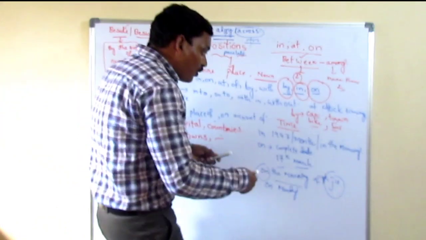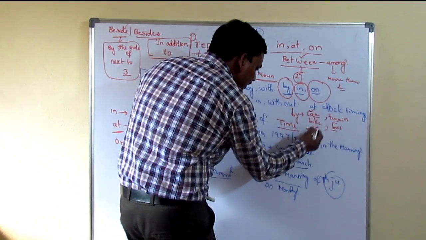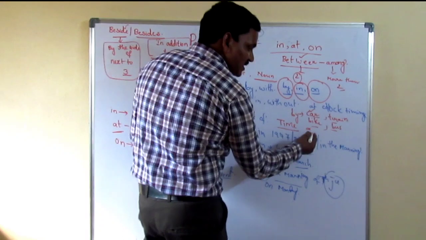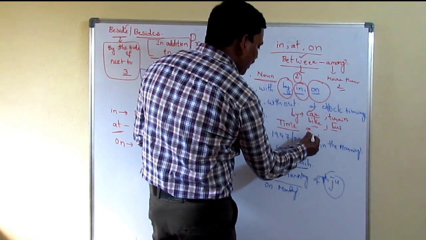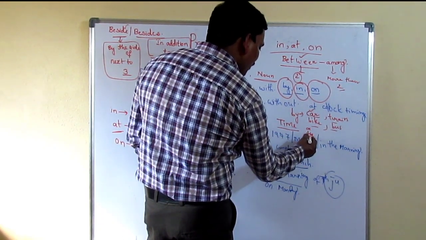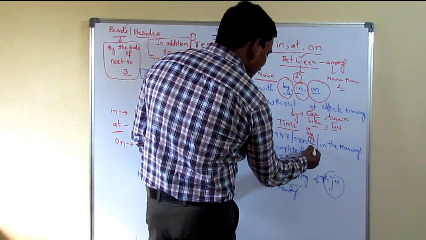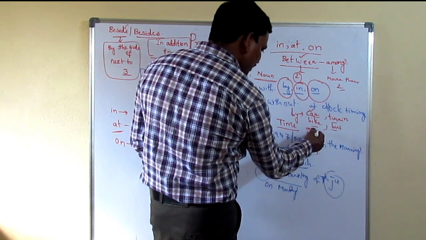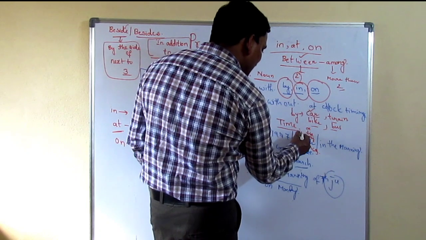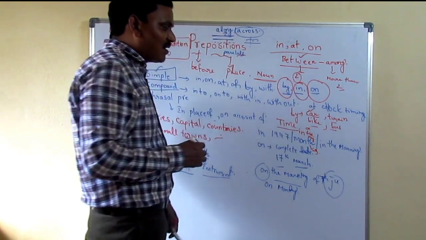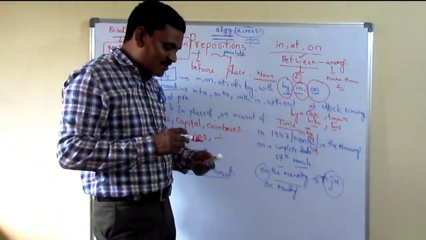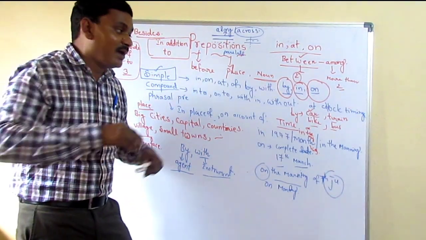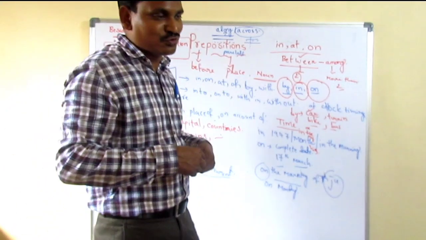But if we are modifying the noun with an article or possessive adjectives, like a, the, my, his, her, then we have to use "in": in a car, in the car, in the bus, in a train, in my car, in her car. Like that we must use, my dear friends.